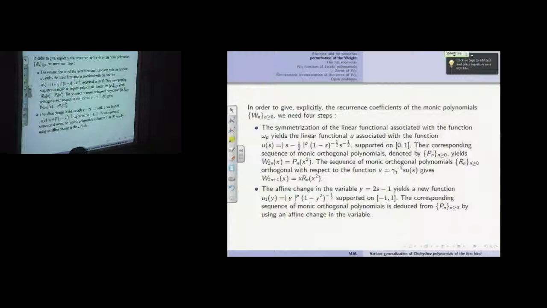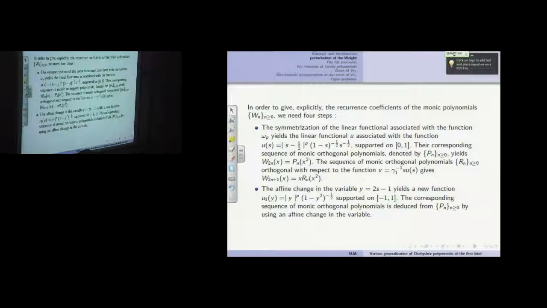So the referee asked us, I will not get into details, but the referee told me to write the steps in English, like this. The referee sent us a very beautiful report. And just to tell you that there are so many referees that are honest and very good. So in order to give explicit recurrence coefficients of monic polynomials, WN, we need 4 steps.